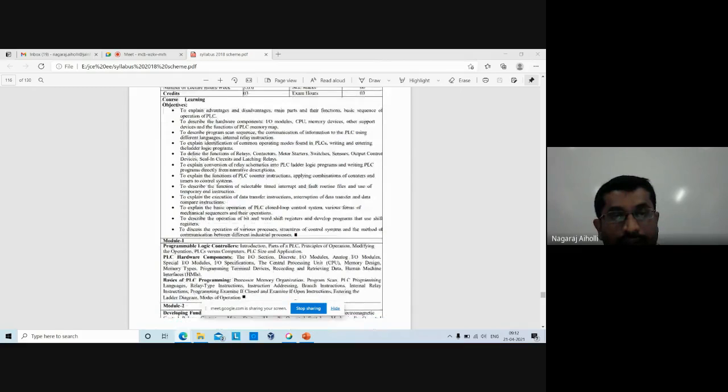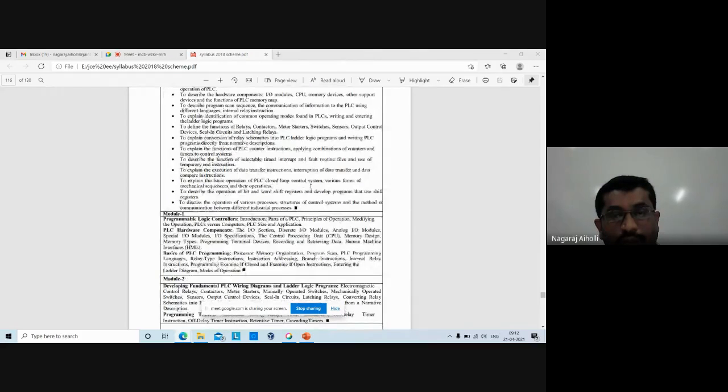Today, explain the basic operation of a PLC closed loop control system. There are two types of system. One is called the open loop system. Another one is called the closed loop system. Open loop system means you are applying the input to the system and you are obtaining the output. Correct? This is simple. This is open loop.